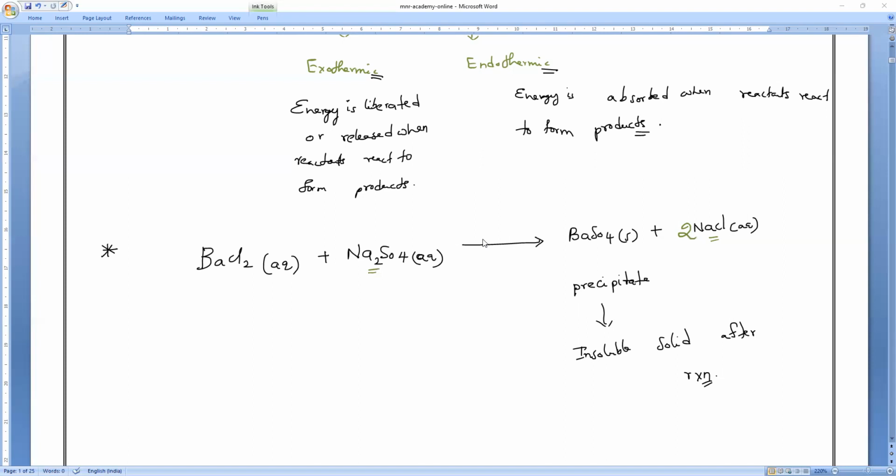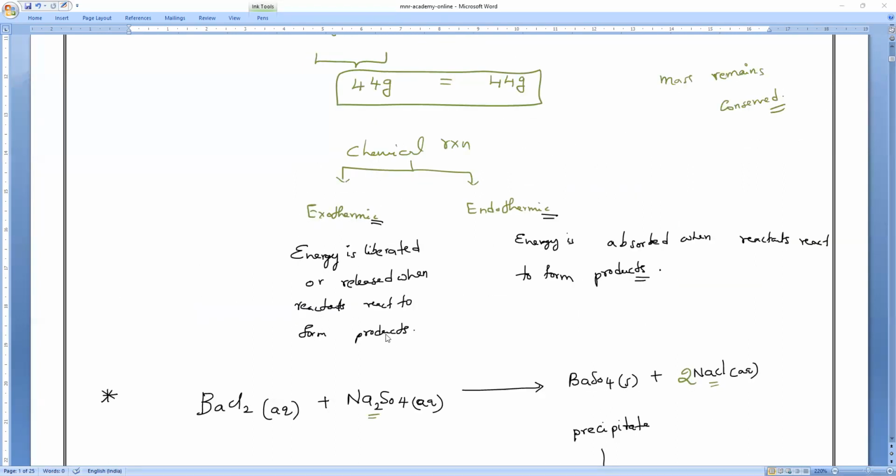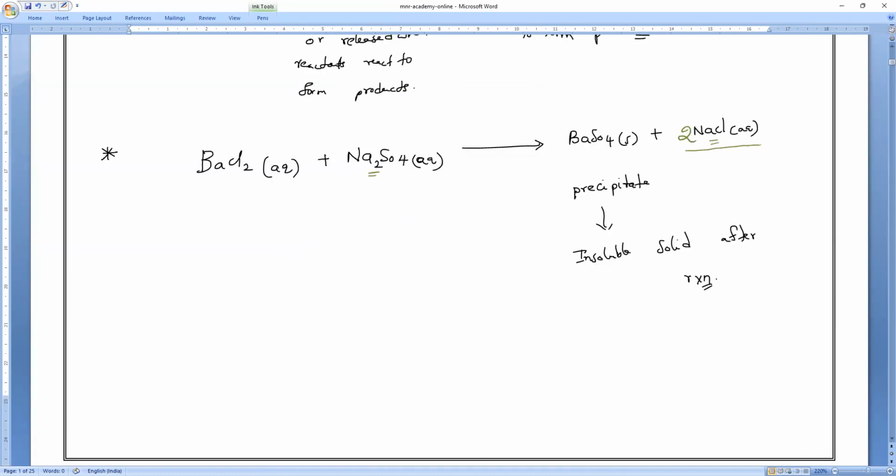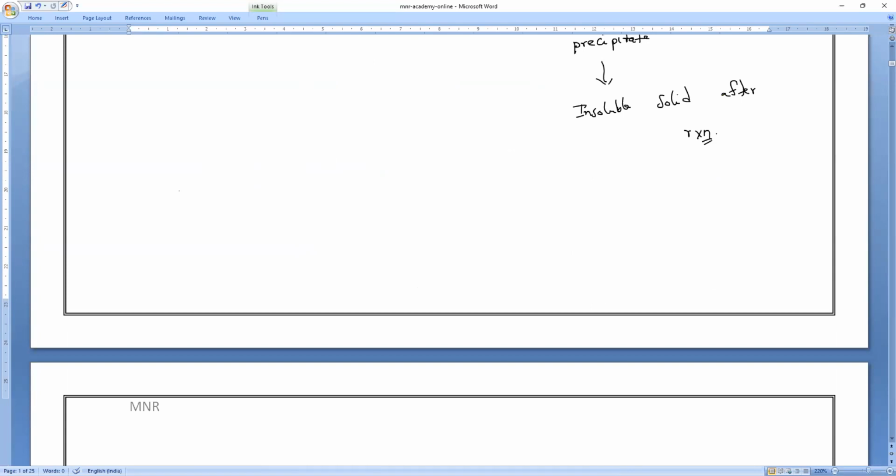Are you clear? Yes, sir. Next one. What is that? Next chemical: lead nitrate, plus sodium chloride. Now you got sodium chloride here. So Pb(NO3)2. Alfin, do you understand how to read this one? Pb(NO3)2 is called lead nitrate.